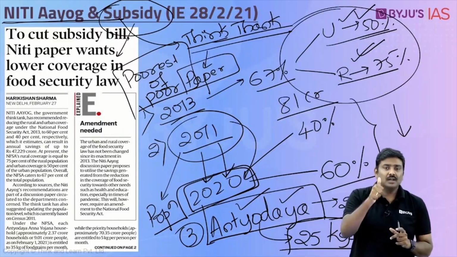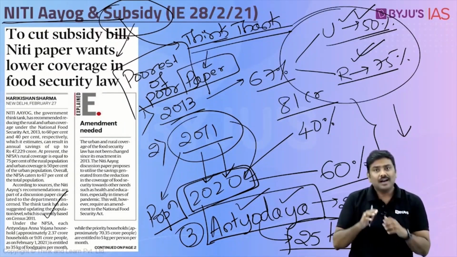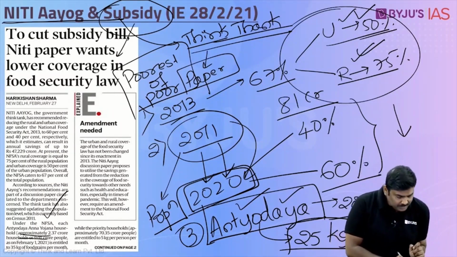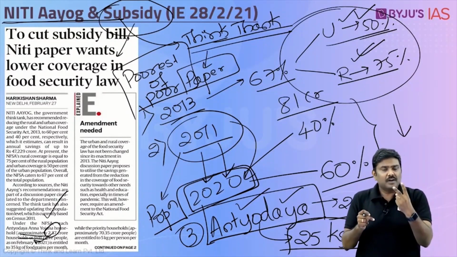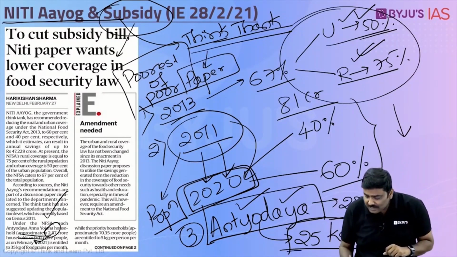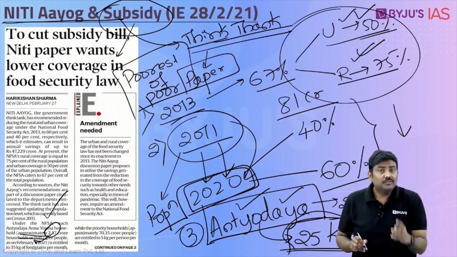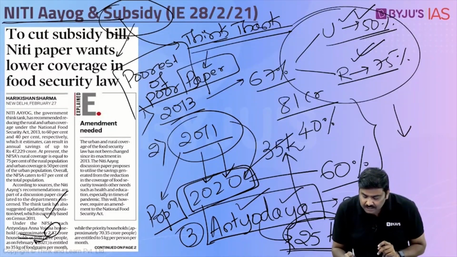Over a period of time, two things have happened. One, we have increased the number of beneficiaries. As per the article given here, as of now, the total number of households which have been covered under Antyodaya Anna Yojana is 2.3 crore, and the total number of beneficiaries which we are covering is just over 9 crore people. So under the Antyodaya Anna Yojana, two things have happened. We have increased the number of beneficiaries, and second, we have increased the entitlement also. Like I said, we started with the entitlement of 25 kgs of food grains, but now this particular entitlement stands at 35 kgs of food grain.